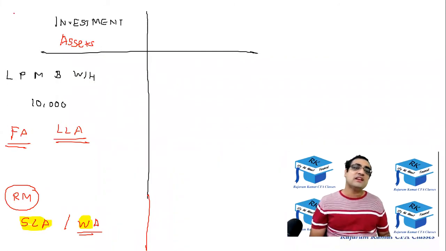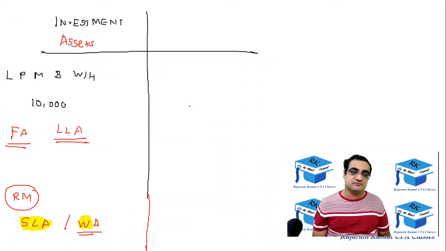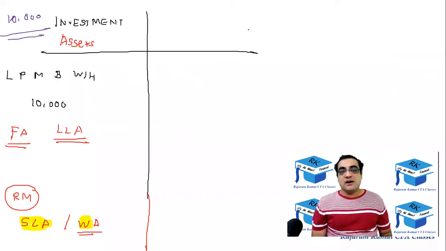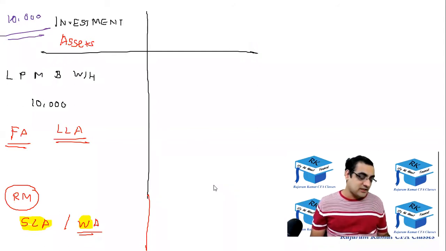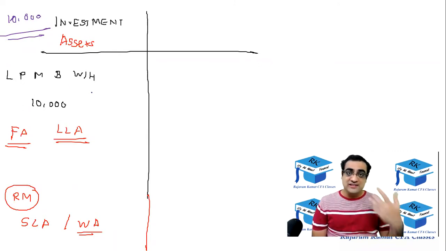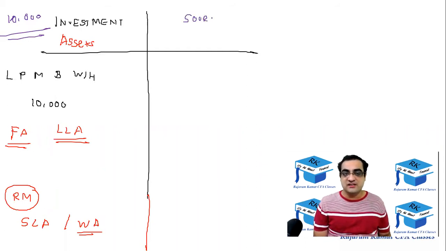So let's say the total investment that the company had made was 10,000. I had mentioned that earlier also. Here it's 10,000. On the other side, you will get to know where the company arranged the money from to make this 10,000 investment. For investing into raw materials, land, plant, machine, building, warehouse, how did the company raise that 10,000 rupees? How did the company arrange this 10,000 rupees? It is mentioned on the other side, which is called sources of fund.